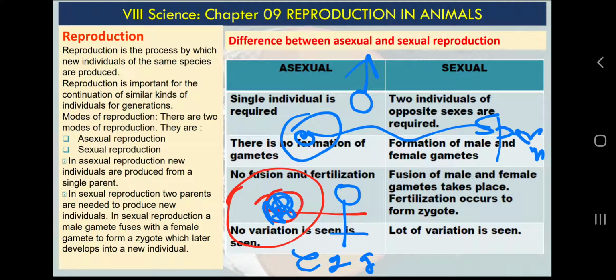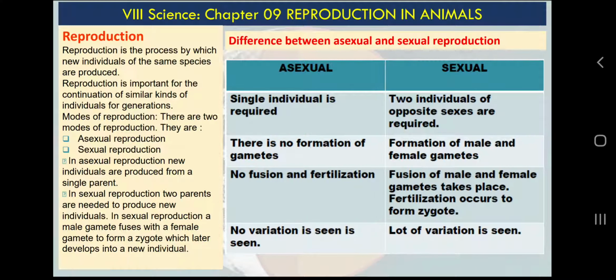And when it comes to sperm, if you remember pollen grains in plants, pollen grains carry sperms. When pollen grains reach the stigma during the process of pollination, then after pollen tube formation, finally sperms get deposited into the ovule of the ovary. There they can fuse with the egg. What do you mean by sperm and egg? Sperm and egg are male and female gametes. So this is the essence of sexual reproduction.